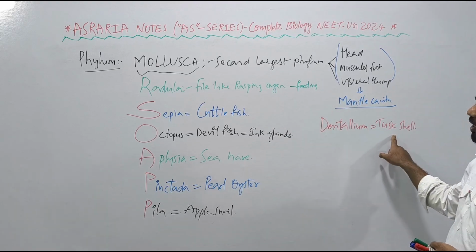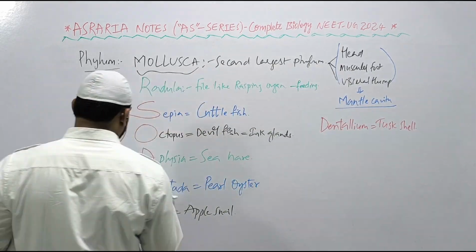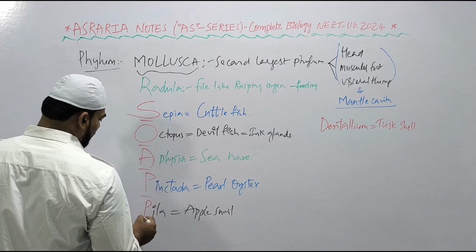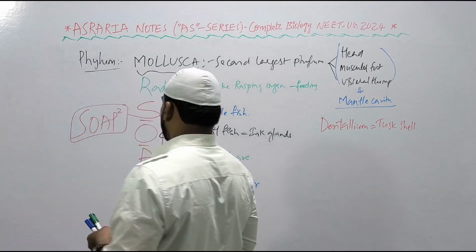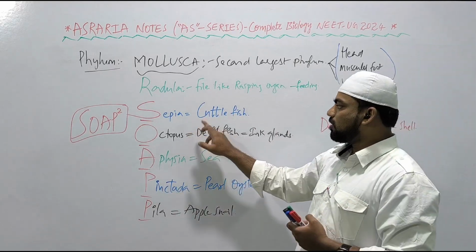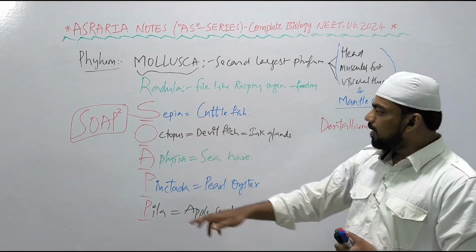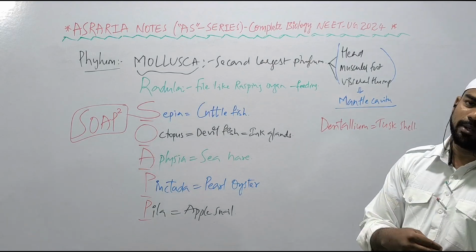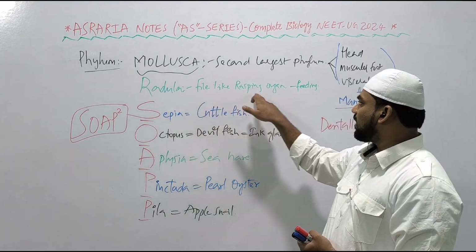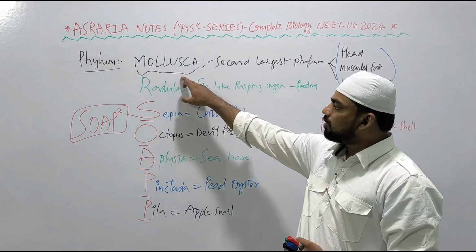Examples: Dentalium, tusk shell. You just remember the mnemonic SOAP for the Mollusca, right? S for Sepia, cuttlefish. O for Octopus, devilfish. A for Aplysia, sea hare. P for Pinctada, pearl oyster, and P for Pila, apple snail. So radula is a file-like rasping organ helpful in feeding in the phylum Mollusca, right?